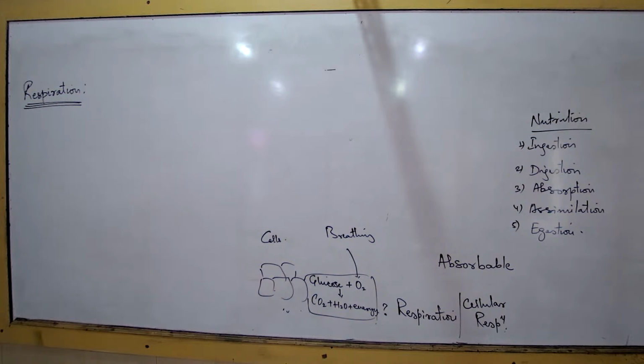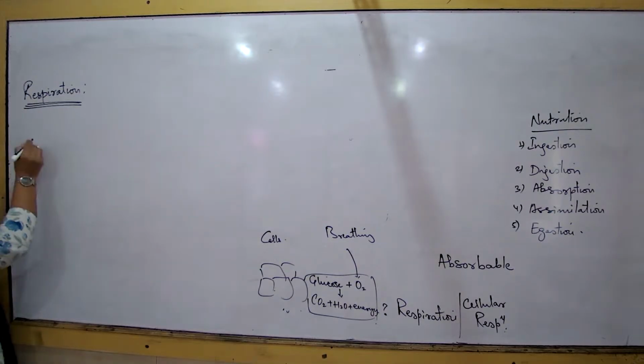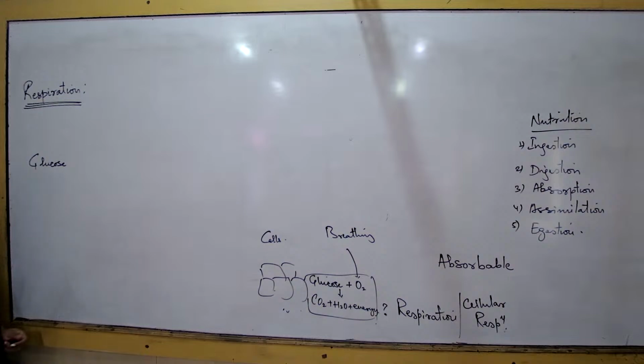Does this process require enzymes? Yes, absolutely. A whole lot of enzymes for this process also. But definitely the enzymes are absolutely different from the digestive enzymes we had come across. To understand the concept of respiration, we start with the concept of glucose. This glucose that we are talking about is a 6-carbon sugar. When we are talking about the formula for glucose, what do we write? C6H12O6. So I would write this is a 6-carbon sugar.